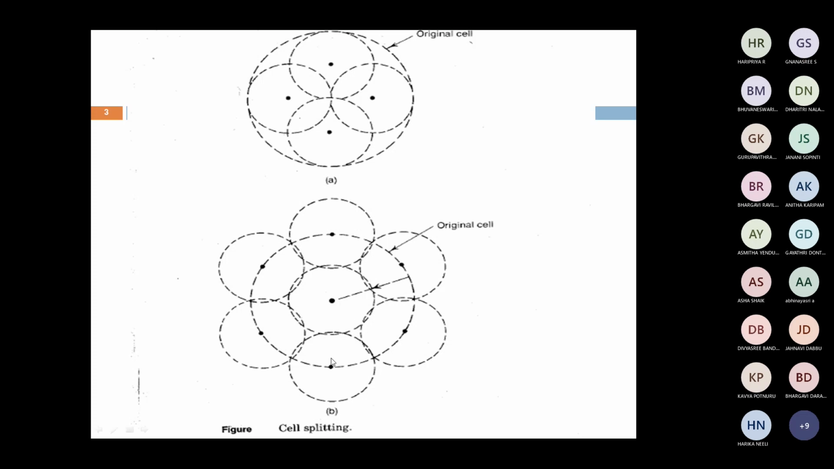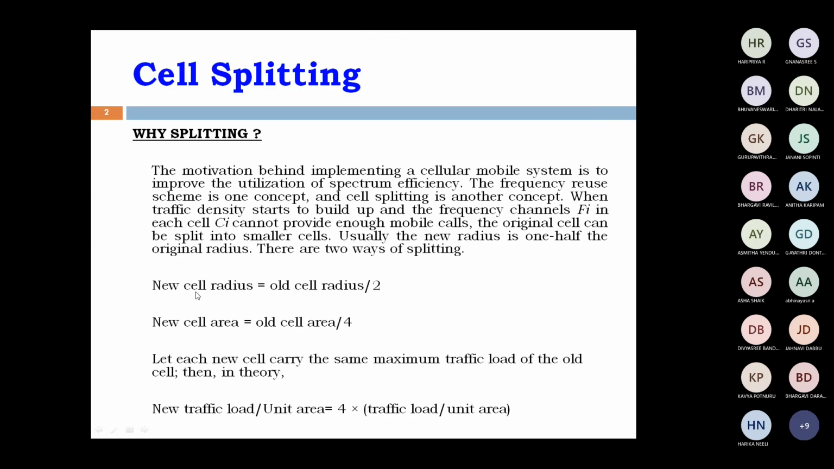This is the second method of cell splitting: the original cell divided into 7 splittings. That is, the new cell radius is the old cell radius divided by 2. The new cell area is equal to the old cell area divided by 4. New traffic per unit is 4 times the old traffic. That is, in the old one, 33 channels are available in the total area. Now it is increased by 4 times based upon the cell splitting concept.